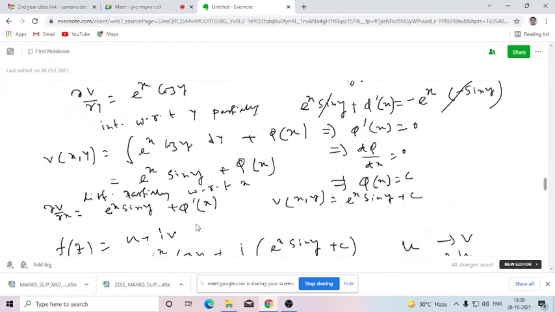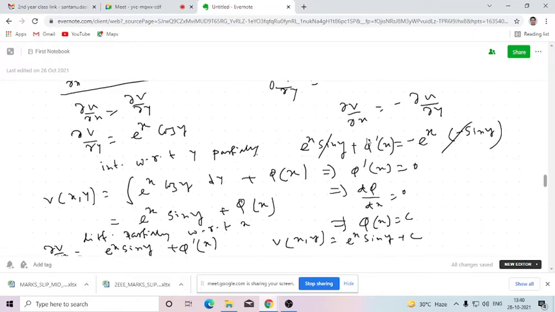So we'll be substituting these values here in the left hand side. If you put it here, this term will be cancelled. So phi dash x equals 0, that is d phi dx equals 0. So phi(x) will be constant. So v(x,y) will be e to the power x sin y plus constant c. Is that clear?